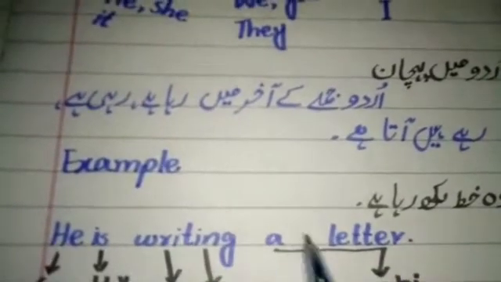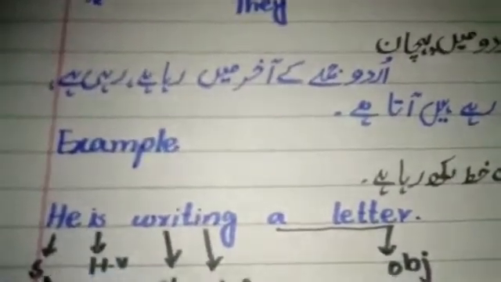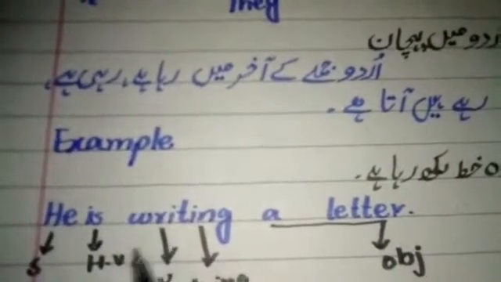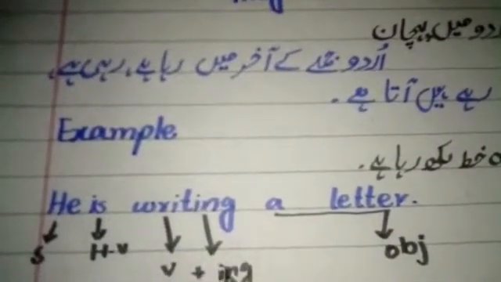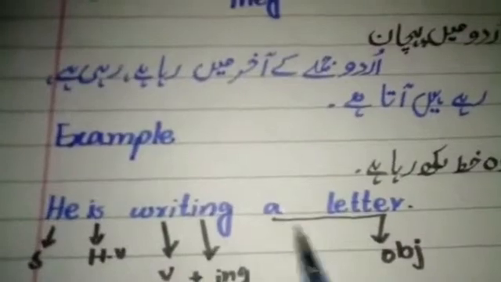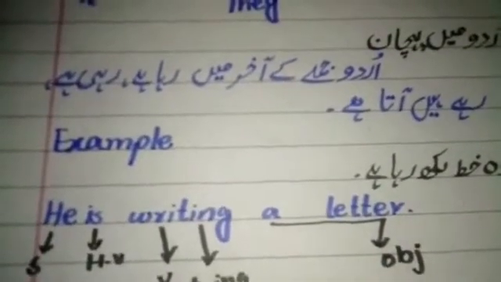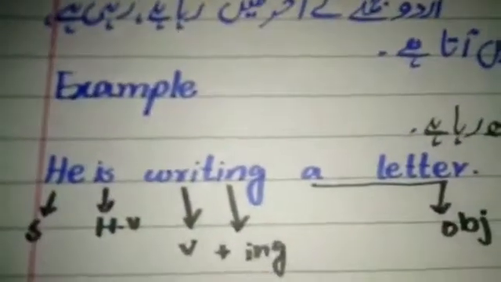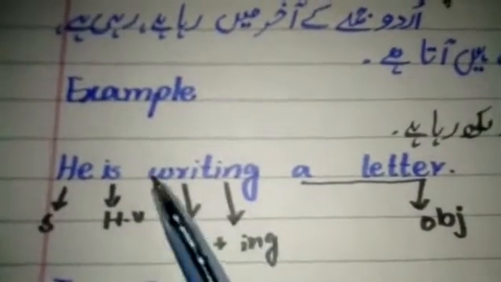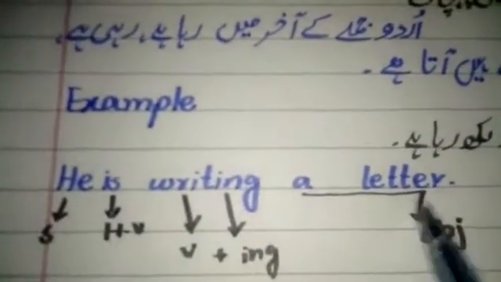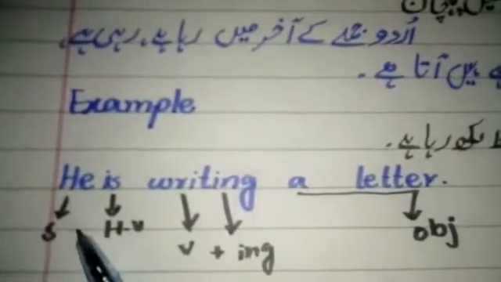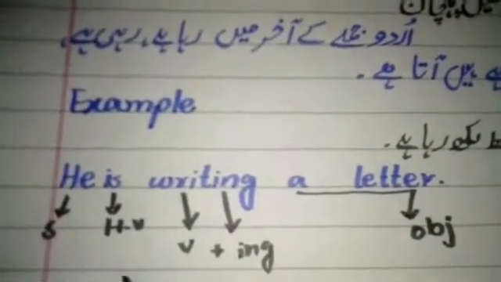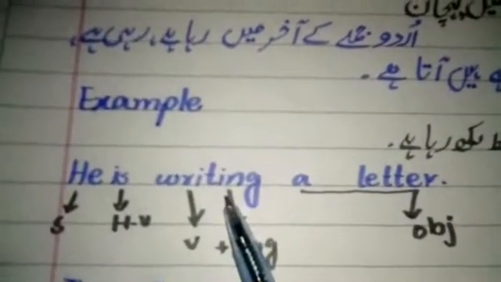He is writing a letter. He is our subject. Is is the helping verb. Writing is verb plus ing, or the ing form of verb. A letter is our object. This is our sentence of active voice. In the passive voice, our subject will change into object and our object will change into subject. So this is our active voice sentence.